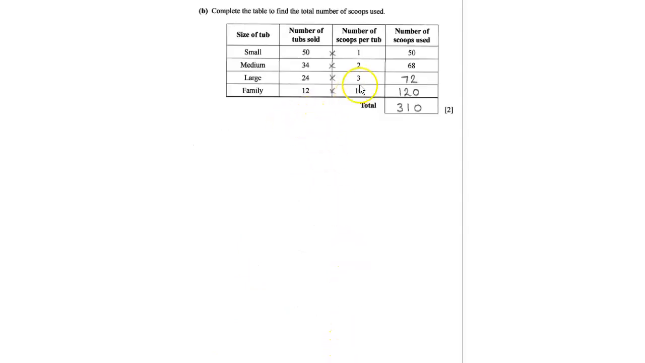For question B, when you look at this table here, all you can see is one lot of 50, which is 50, two lots of 34, which is 68. So basically all you're doing is just timesing them together. So this one here is 3 lots of 24, which is 72, and 10 lots of 12, which is 120. And then we just add them up to get the total.